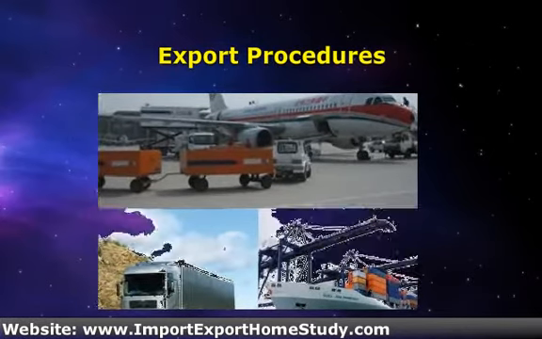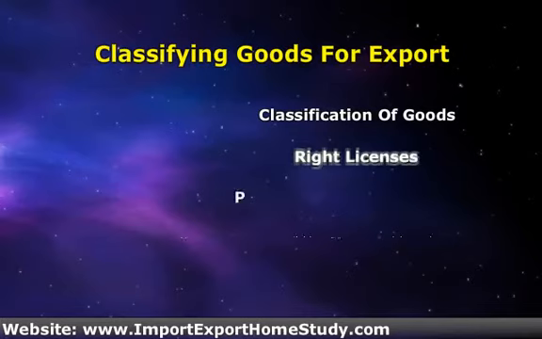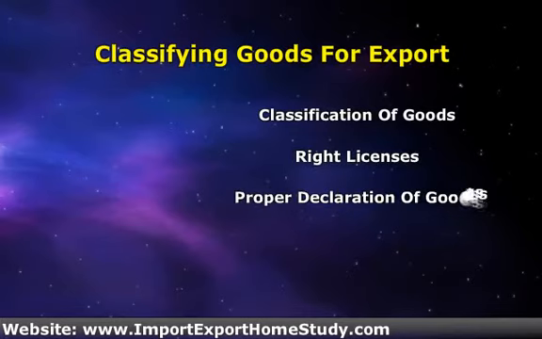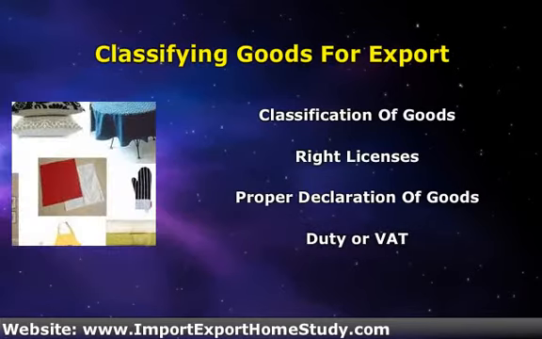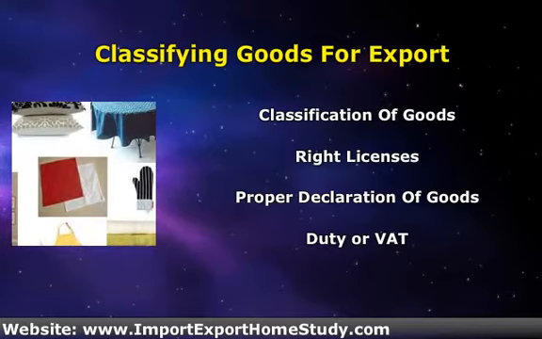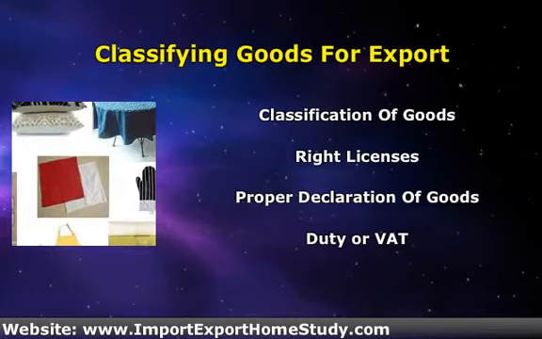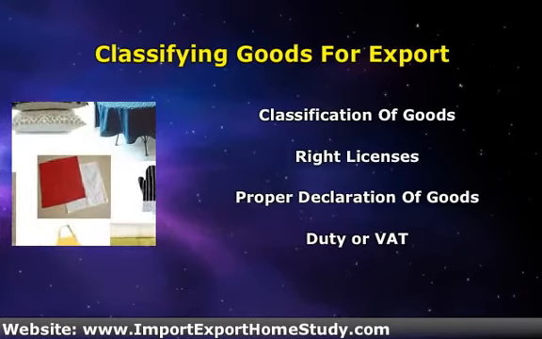Classifying goods for export. The first and most important of the various exporting procedures required by the government of the United Kingdom is proper classification of goods. Products are classified using the United Kingdom Trade Tariff, which is available online. Correctly classifying goods using this manual makes sure that the business gets the right licenses, declares the goods properly, pays the correct amount of duty or VAT, avoids seizure of goods, and avoids having to pay fines. This is thus the first of the export procedures to be performed.